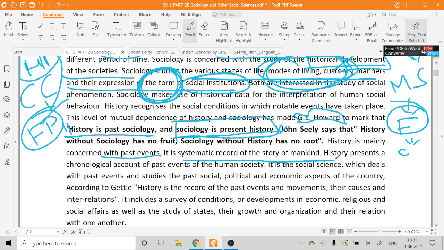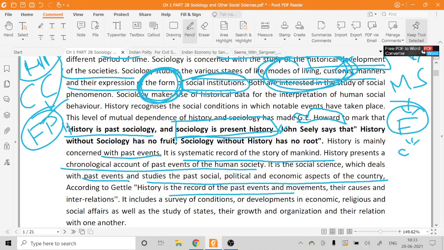History presents a chronological account of past events of human society. Now we understand that from time to time it is being accounted. It is the social science which deals with past events and studies the past social, political, economic aspects of the country. So history is the record of past events.